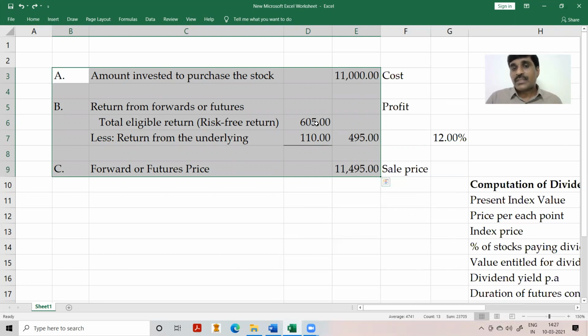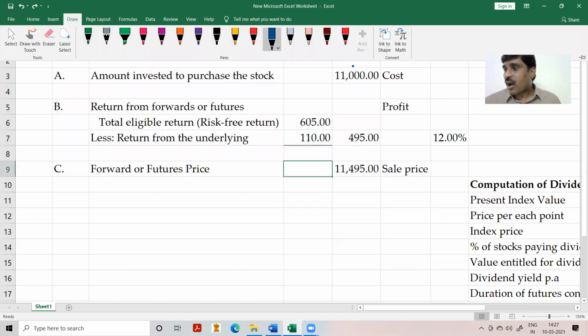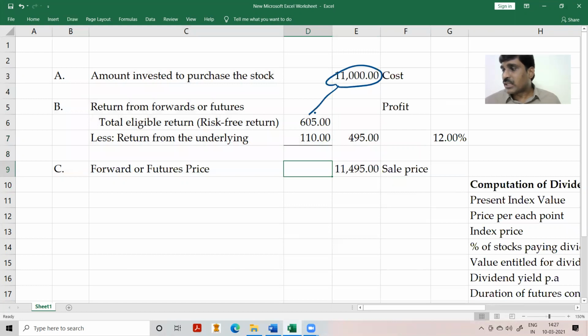This 605 is my total return on this investment of 11,000. Out of this 605, one part I am getting from the stock, 110, and another I am getting from the futures contract. So that is 495. That is the concept.